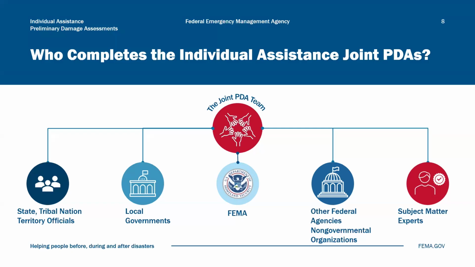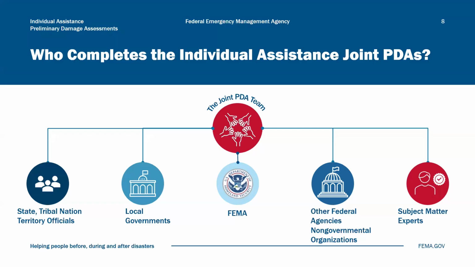Tribal nations can take on different roles, depending on how they choose to request disaster assistance from FEMA. They also conduct initial damage assessments and may participate in the joint PDA. For more information about the flexible options for tribal nations, reference FEMA's Tribal Declarations Guidance. Local emergency managers are responsible for gathering information about the location, ownership, occupancy, and insurance coverage of impacted residents and categorizing damage. They must use initial damage assessments to collect data and submit it to their state, tribal nation, or territorial government officials.